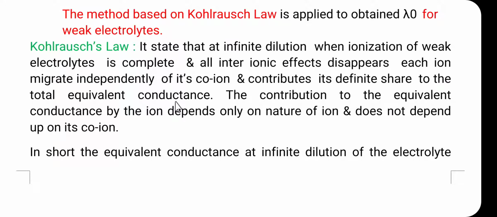When we consider the acetic acid, the cation is H plus ion and the anion is the acetate ion, and both contribute to the total equivalence conductance. The contribution to the equivalence conductance by the ion depends only on the nature of the ion, and it does not depend on its co-ion.